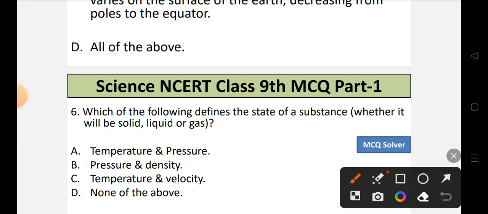So the shape and the size and everything, whether it will be a solid or a liquid or a gas, is defined by temperature and pressure. So the correct option is option A, that is temperature and pressure defines the state of a substance. So A is the correct option.